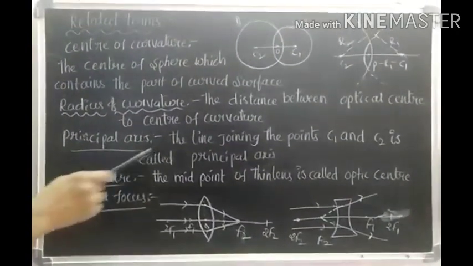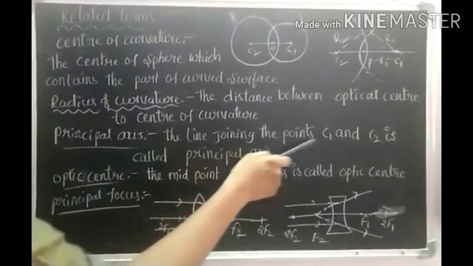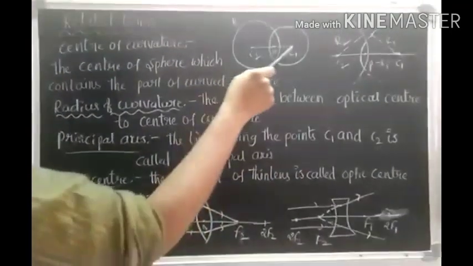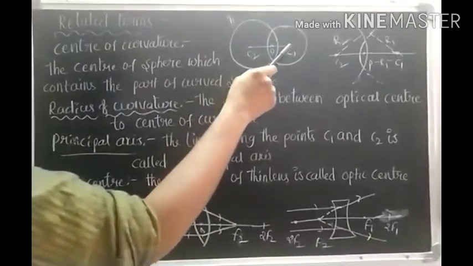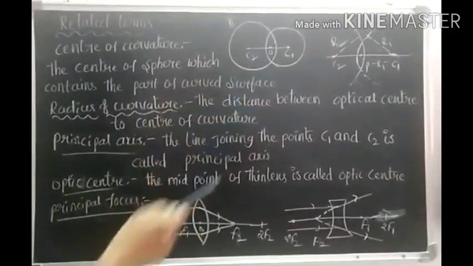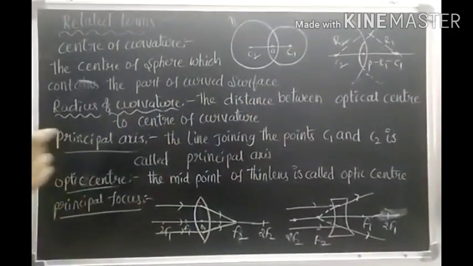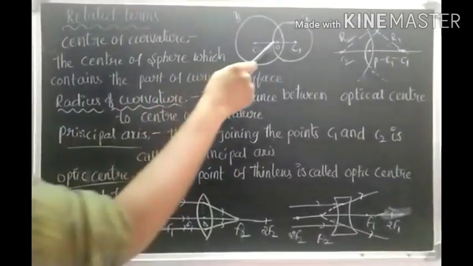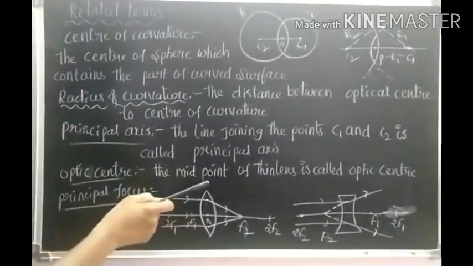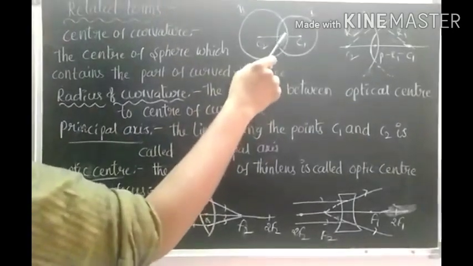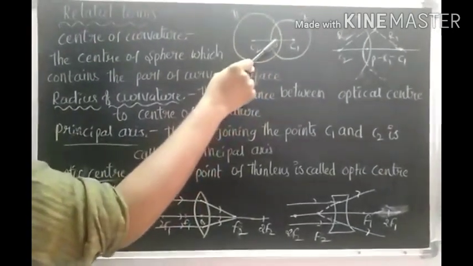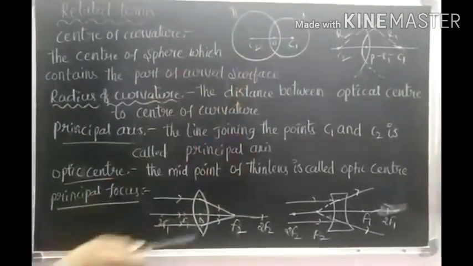Next, principal axis. What is the principal axis? The line joining the points C1 and C2 is called the principal axis. Optic center means this: the midpoint of a thin lens. This should be exactly at the midpoint. The midpoint of a thin lens is called the optic center.